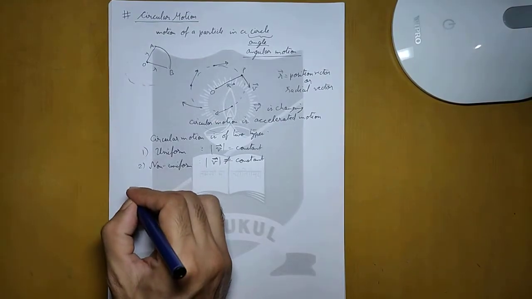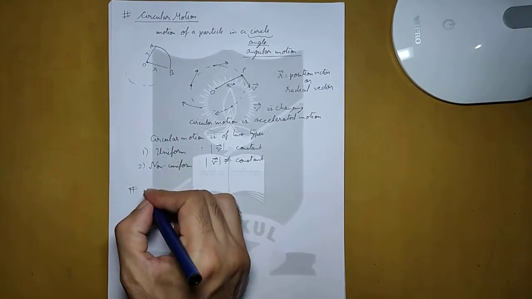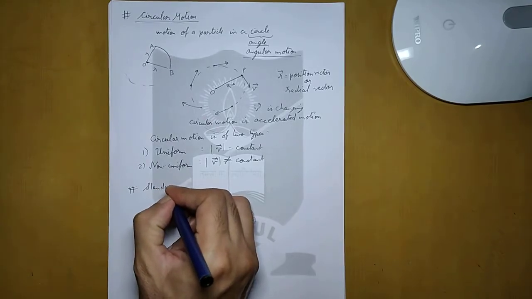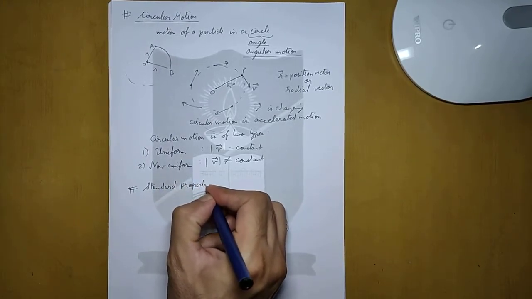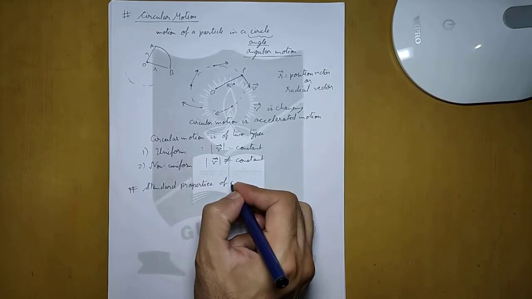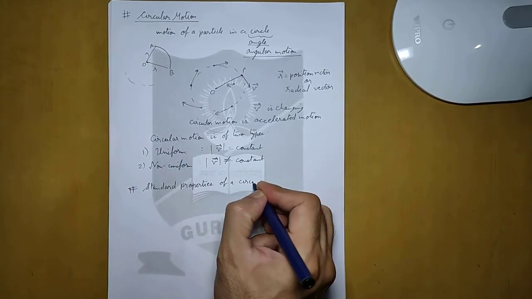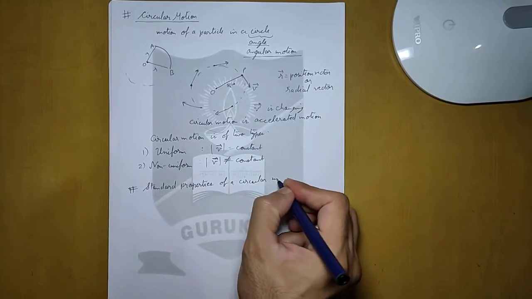Now let us study some standard properties or standard parameters of a circular or angular motion.